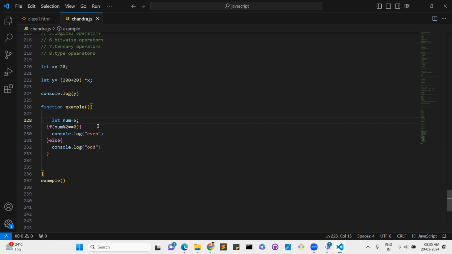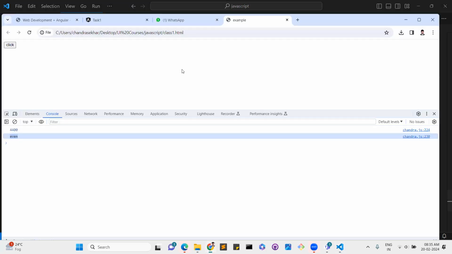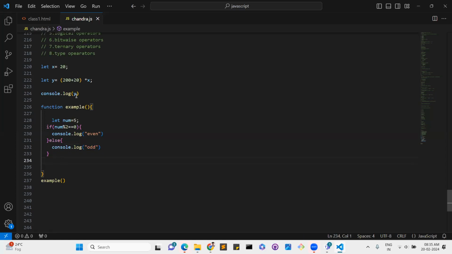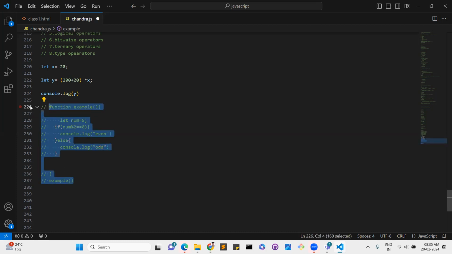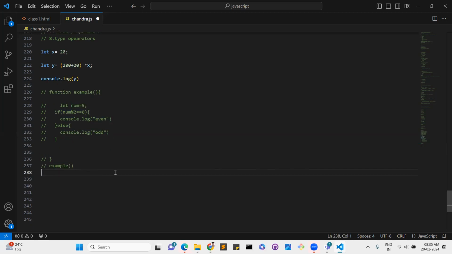So 1 double equal to 0 is false, right? So it will display odd. Like this, we use the two operators here for conditionals. This is one little example. Don't worry, I will explain functions, what functions are, and you will get more info about it.